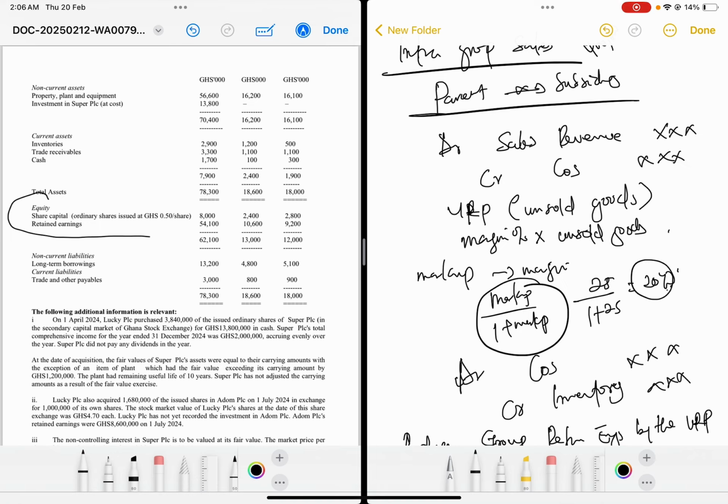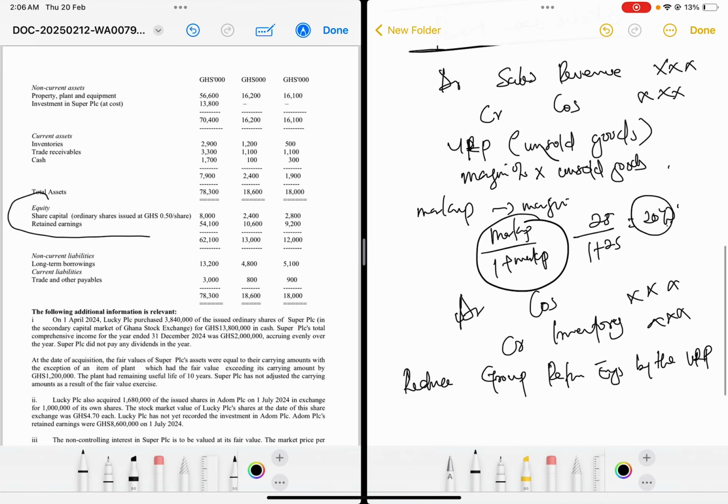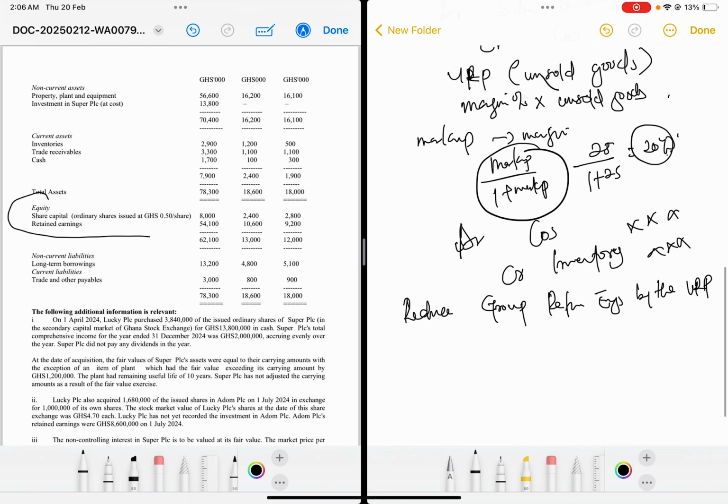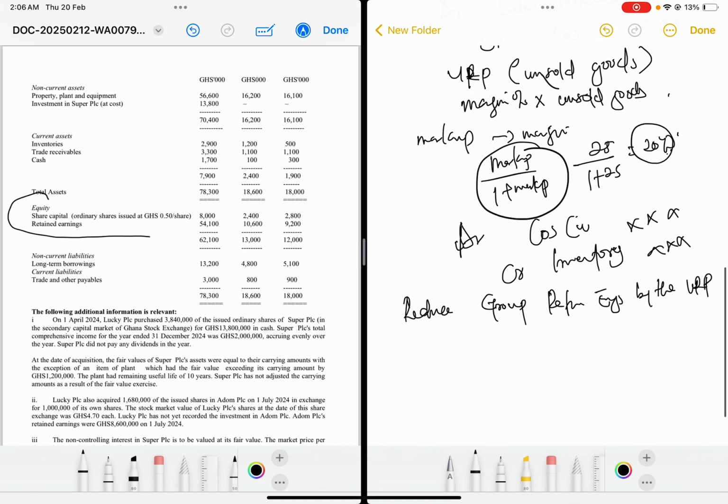So when it comes to parent to subsidiary, this is what you do. First, debit sales revenue, credit cost of sales. So you debit it with the value of the sales. Now, then you find the unrealized profit on the unsold goods, by multiplying the margin percentage by the unsold goods. After you find the unrealized profit, you now debit the cost of sales with the unrealized profit.